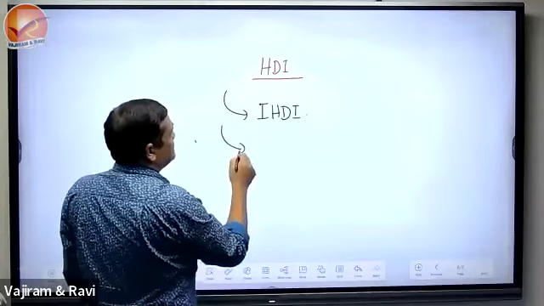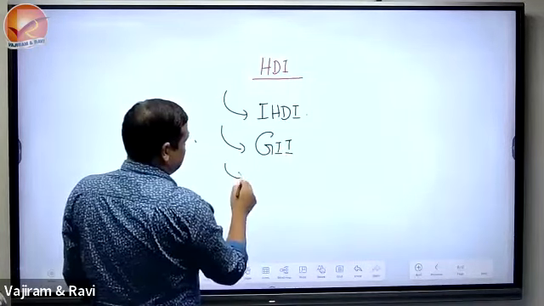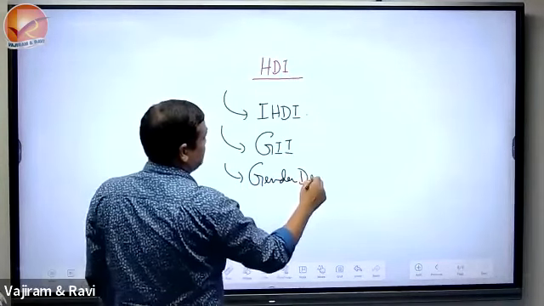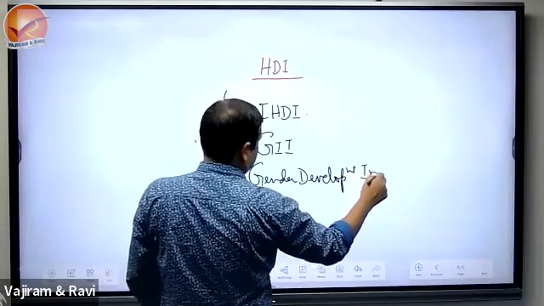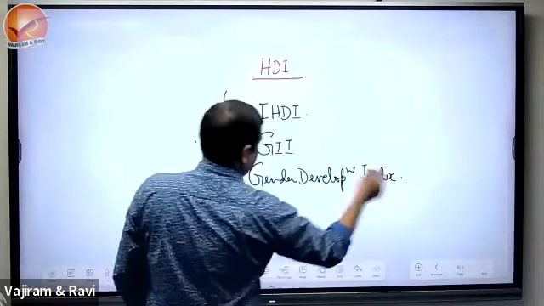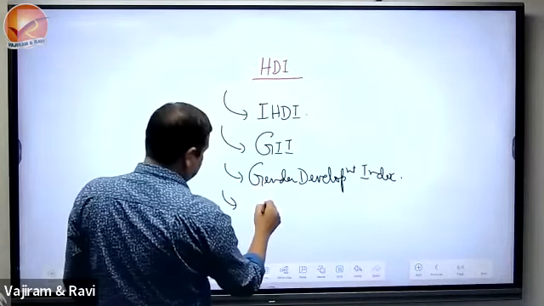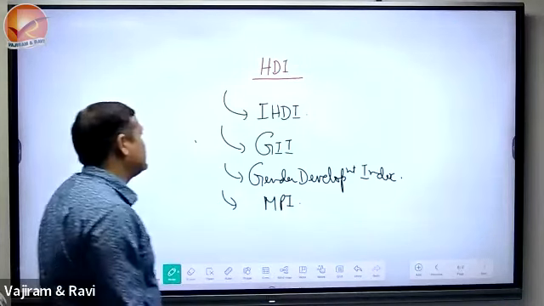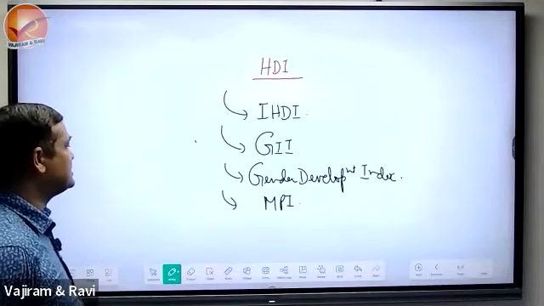It further publishes the Gender Inequality Index, then the Gender Development Index. Yes, we see there is also a Multi-Dimensional Poverty Index. So we'll study what this IHDI is, what the Gender Inequality Index is, and what the Gender Development Index is.